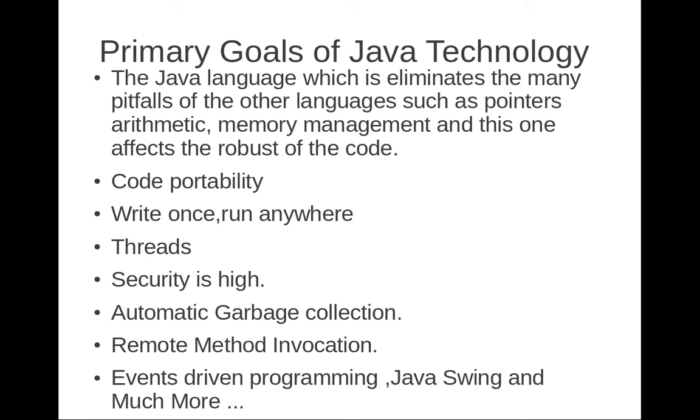Comparing to C++, Java security is a little lower, but according to us, because of portability and all this, we consider security to be very high in Java. Then automatic garbage collection. Whenever I create an object, that object is stored in memory. If I don't need that object, it should be deallocated, that is, garbage collected, and that should be done automatically.